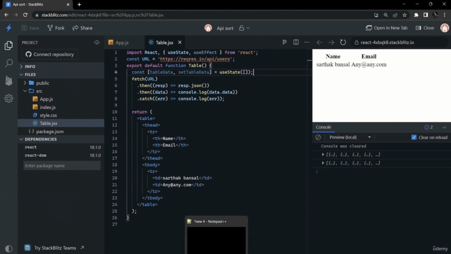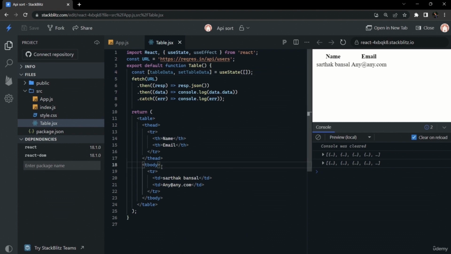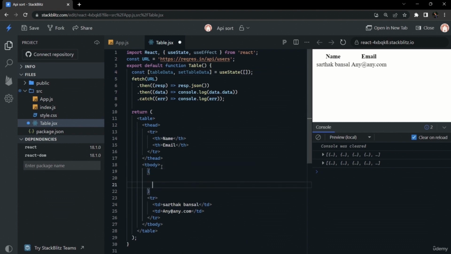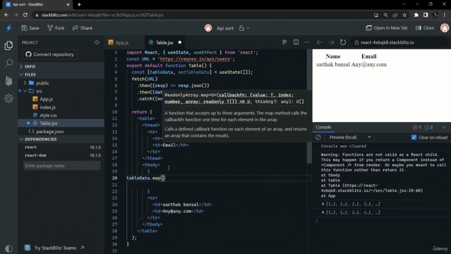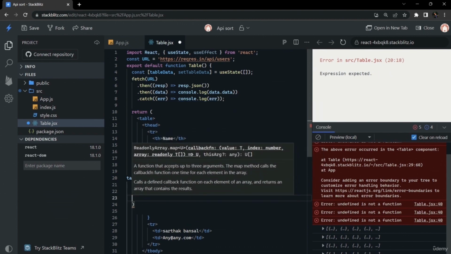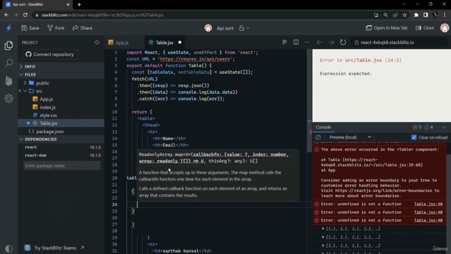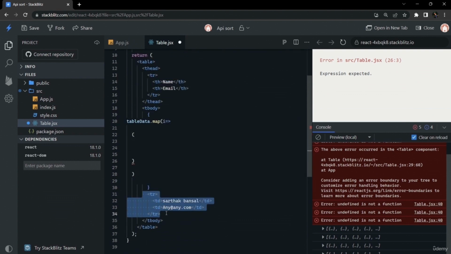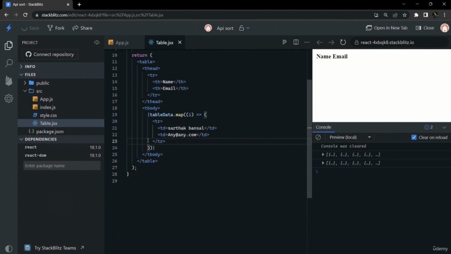In our template, we will iterate over our table data. Table data is a collection of objects in an array. So we will use a map function here, and we will iterate over each object, and we will display our first name, last name, and email accordingly.